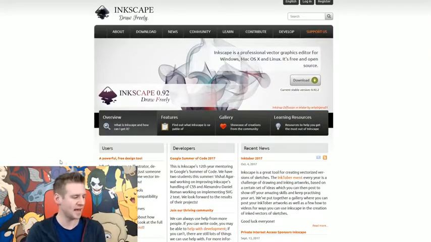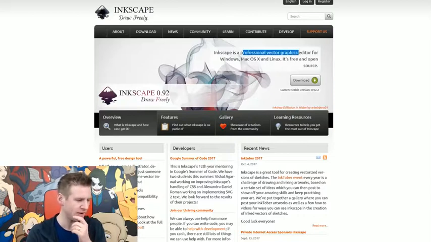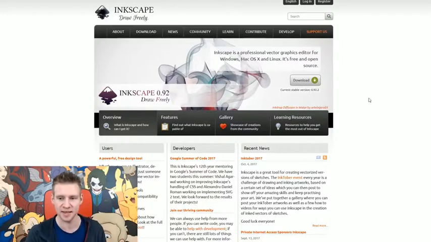Last but not least, our final program for the day is Inkscape, and it's free, as it says in its slogan. Now I believe this is a vector, here it is, yeah, professional vector graphics editor. And it's free and open source. So that's fantastic. I'm going to check this out and give you guys my score and verdict.